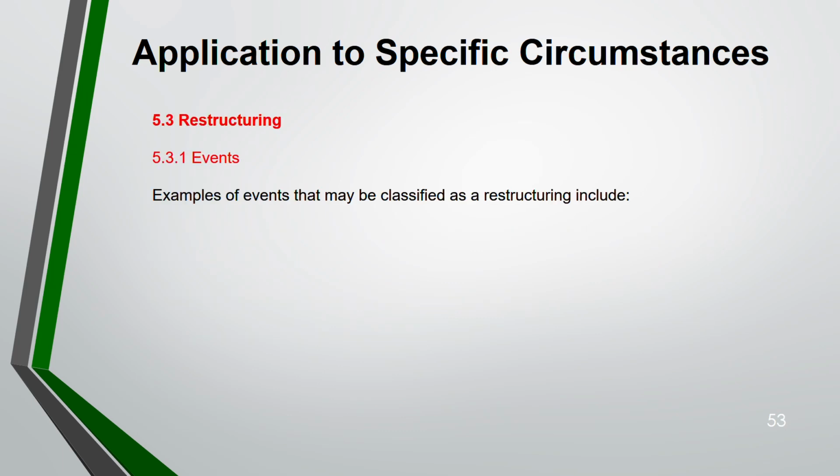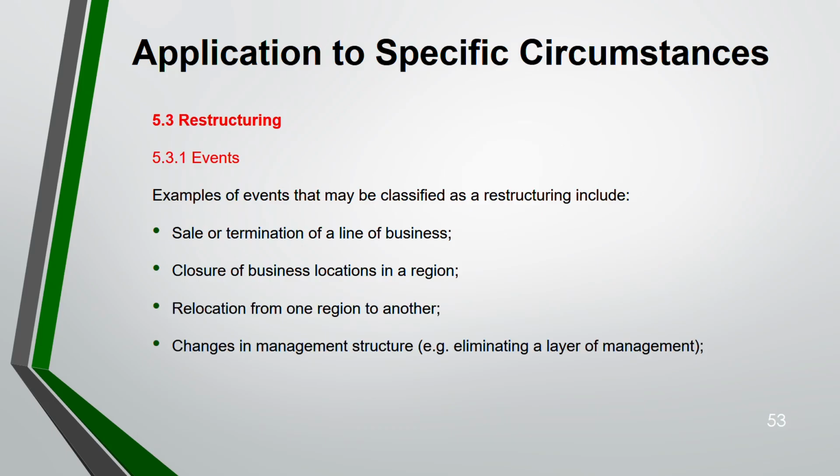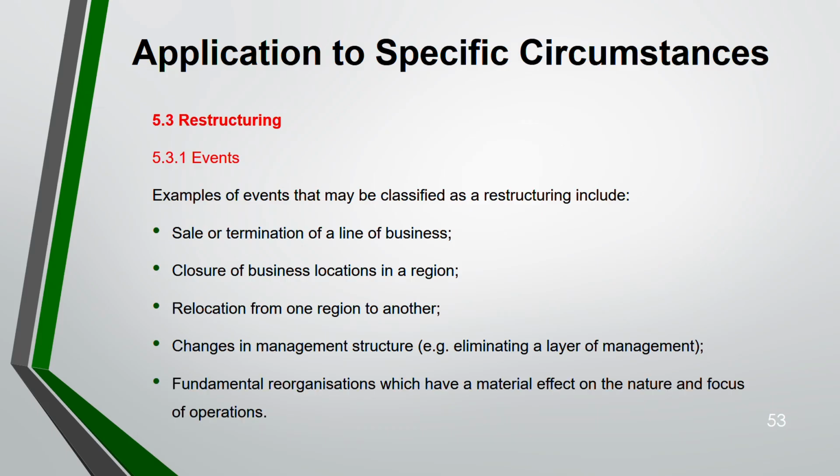Events. So examples of events that are classified as restructuring. First, when you sell or terminate a line of business, closure of business location in a region, relocation from one region to another, changes in management structure or eliminating a layer of management, fundamental reorganization which have a material effect on the nature and focus of the operation.